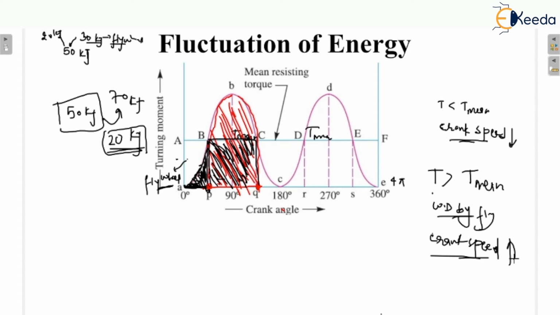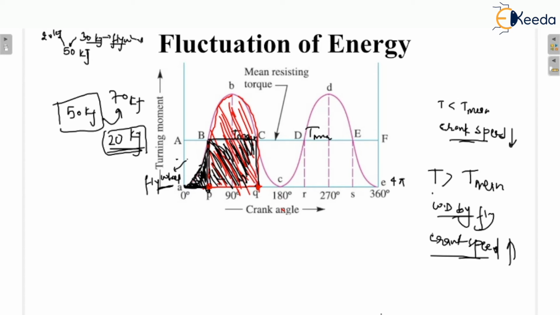Are you getting my point? The engine has more work than the requirement, so the excess work is stored in the flywheel, hence the speed of the flywheel increases while the crank moves from P to Q.